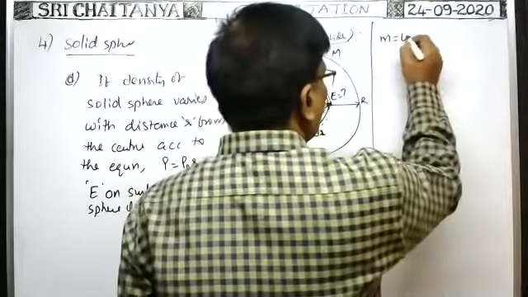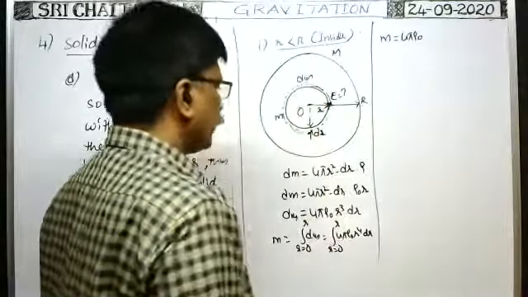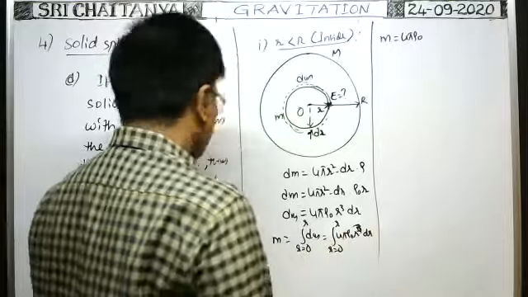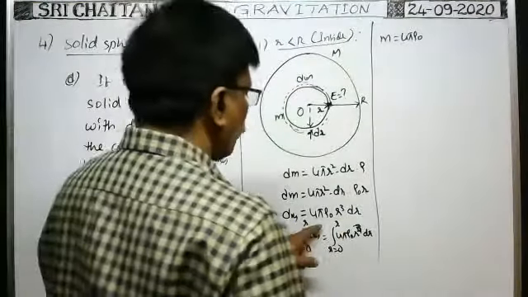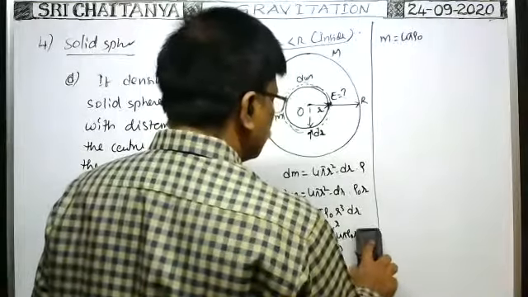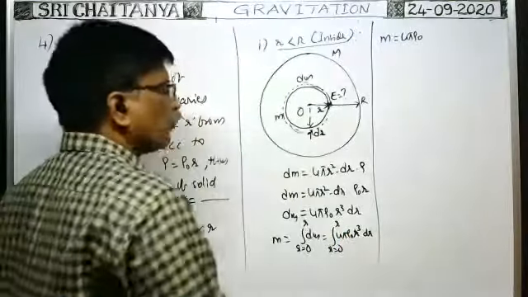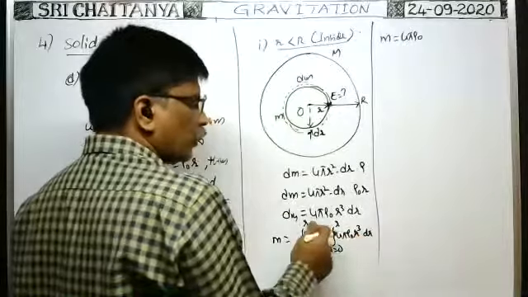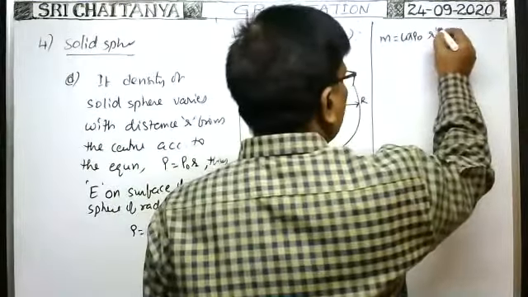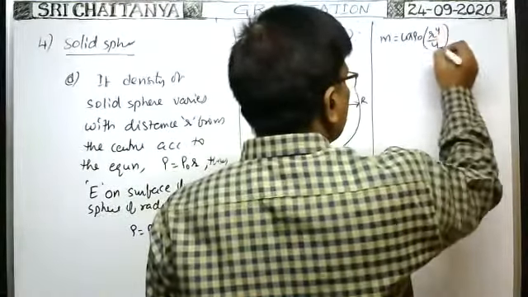So mass m is equal to 4 pi rho naught into the integral of r cube dr. When you do the integration, 4 pi rho naught is a constant, so you keep it outside. The integral of r cube dr is r to the power of 4 by 4, limits 0 to small r.